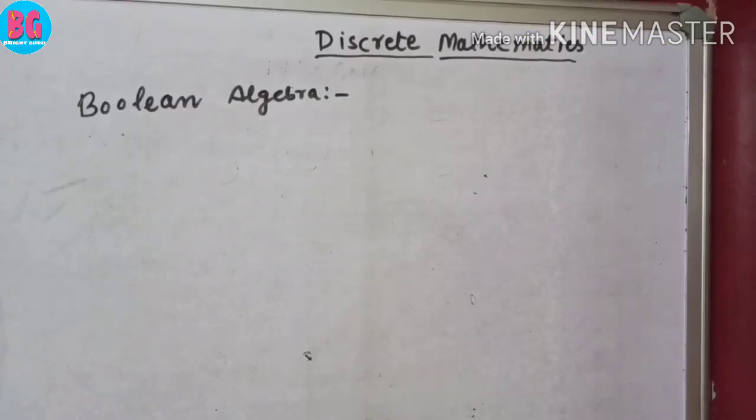Students, we are discussing a very important topic for class 10th, discrete mathematics, in which we are going to study Boolean algebra. We come across a number of situations in which the situation is either true or false. A statement is either true or false.